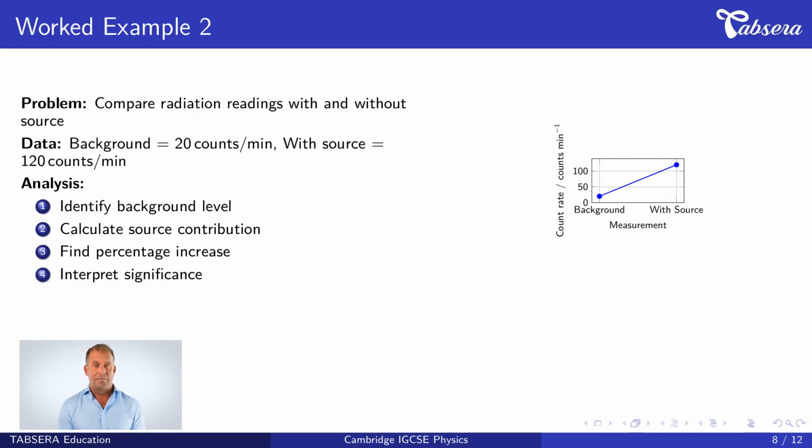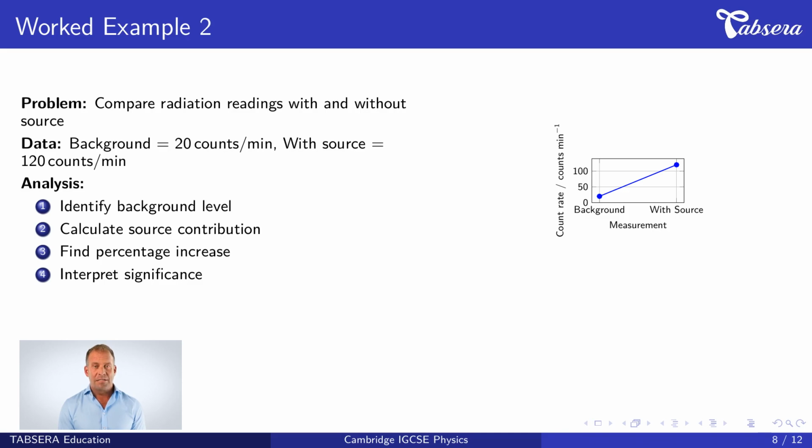Now we analyze systematically. First, identify the background level. This is 20 counts per minute, which must always be present. Second, calculate the source contribution by subtracting background from total. 120 minus 20 equals 100 counts per minute from the source alone.